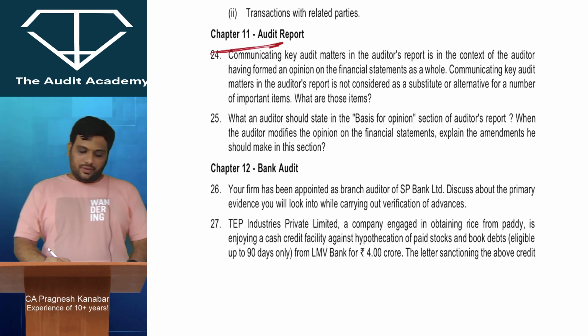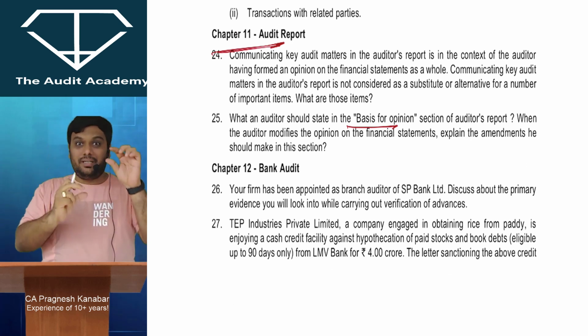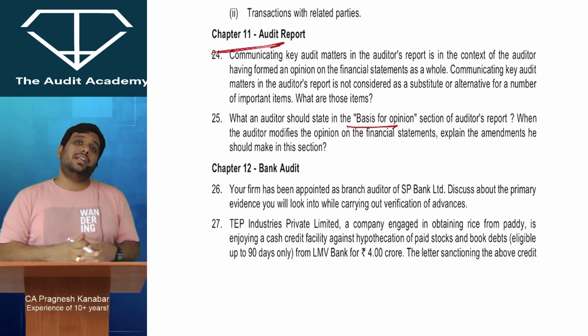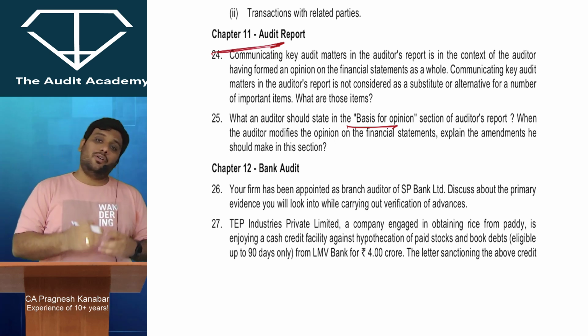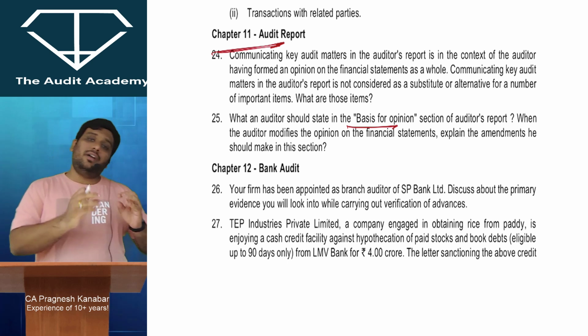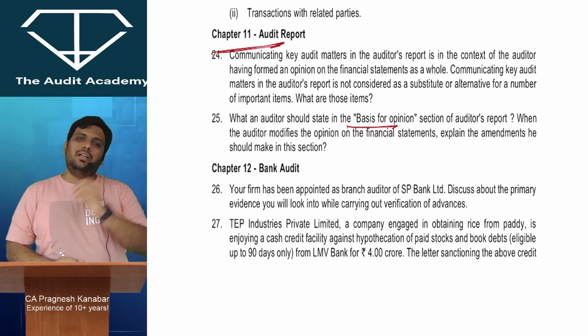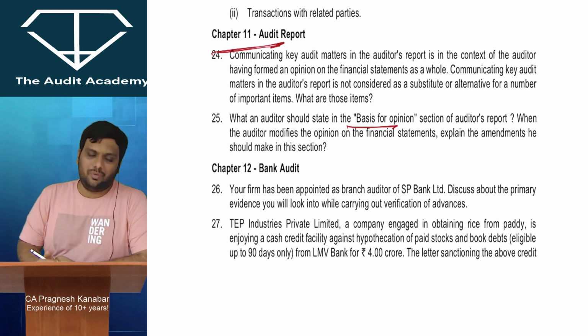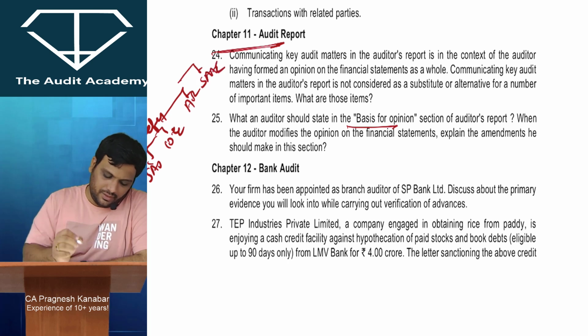Next, what an auditor should state in the basis for opinion section. See, after the opinion, there is one basis for opinion. There we have to write that the audit was done as per standards on auditing. As an auditor, we have followed the ethical requirements. The auditor has fulfilled the responsibilities as given in the auditor's responsibility paragraph. And we believe that the evidence available with us is sufficient and appropriate. So we give a reference to the standards, we give a reference to the code of ethics, we give a reference to the auditor's responsibility paragraph, and we say that we have obtained sufficient and appropriate audit evidence.